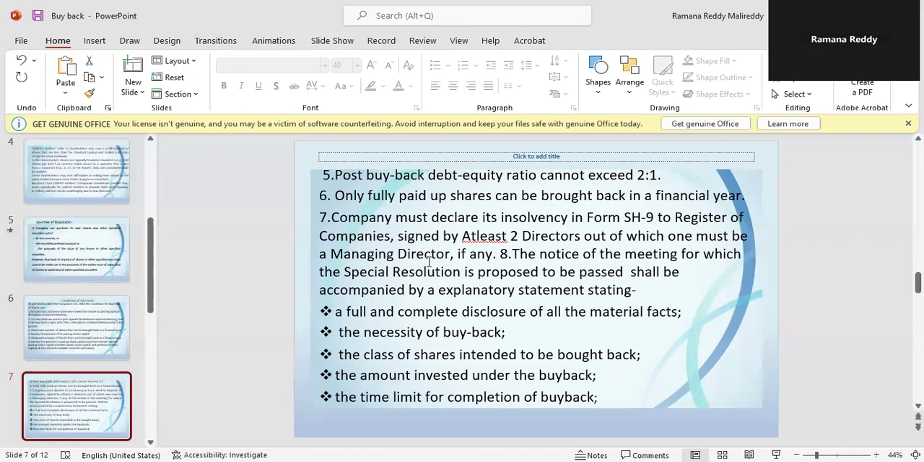Notice of the meeting for which the special resolution is proposed to be passed shall be accompanied by an explanatory statement stating a full and complete disclosure of all the material facts. And why the buyback, the necessity of the buyback, the class of shares intended to be bought back, the details of amount invested under the buyback, the details of the time limit for completion of buyback. These all shall be mentioned in the explanatory statement.